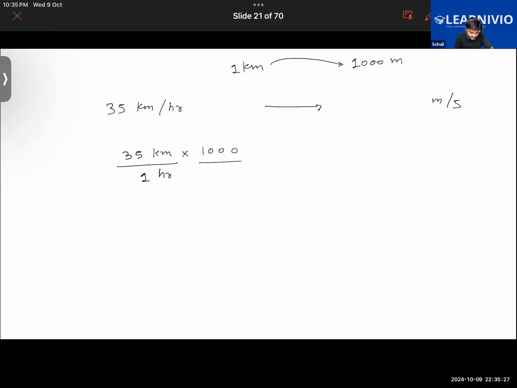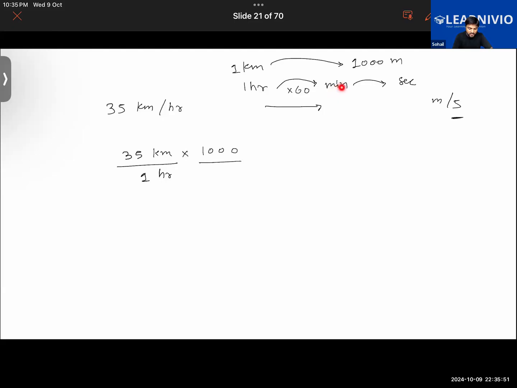Now we have to convert from hour to second. First from hour we have to convert into minute, and from minute then we'll be required to convert to second. 1 hour has how many minutes? 60. How did you get it? By multiplying it with 60.